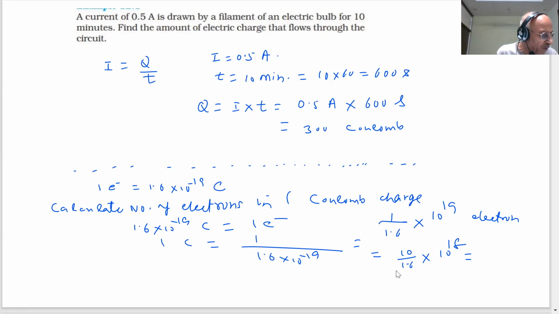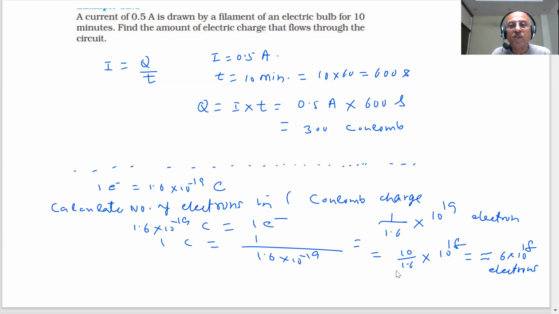So how much will it come to, students? You can calculate the value of this. If I multiply with 6, 9.6, so approximately it is equal to 6 into 10 power 18 electrons. That means 1 coulomb of charge will mean the flow of 6 into 10 power 18 electrons. See how many electrons are there.